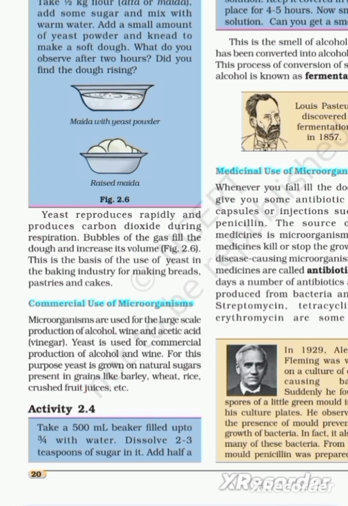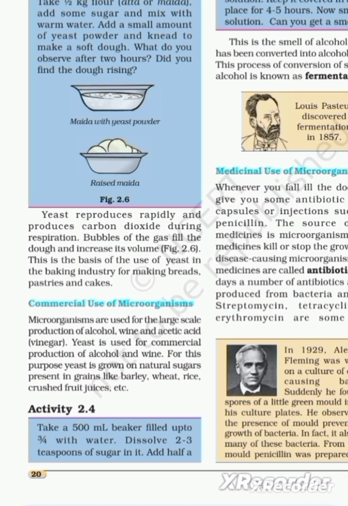Commercial use of microorganisms. Microorganisms are used for the large scale production of alcohol, wine, acetic acid, whose common name is vinegar. Yeast is used for commercial production of alcohol and wine.